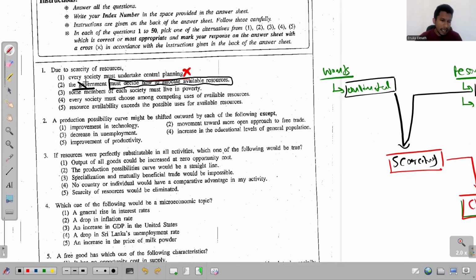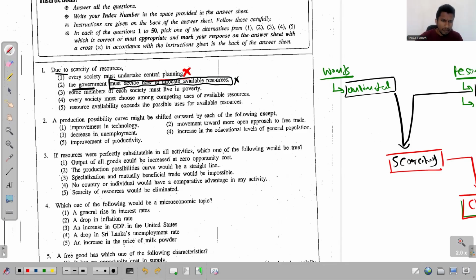The sentence says, due to scarcity of resources, it's the government that must decide how to allocate available resources. No, again, that happens only in command economic systems. In a free market economic system, the private sector decides how to allocate available resources among the alternative users. The problem with the second statement is the first part, which is not always true. But the second part is always true.